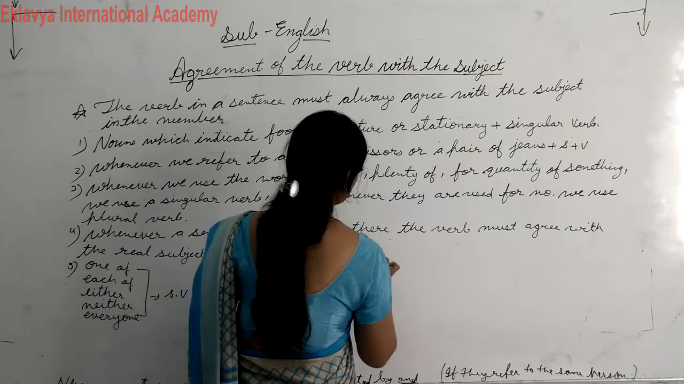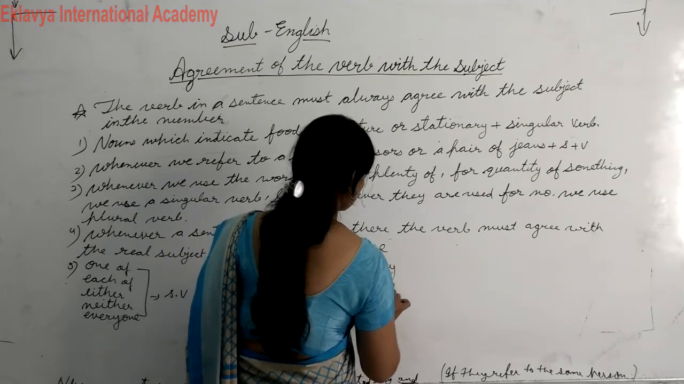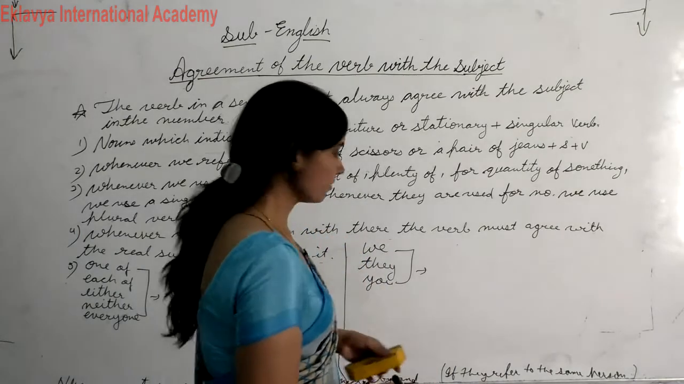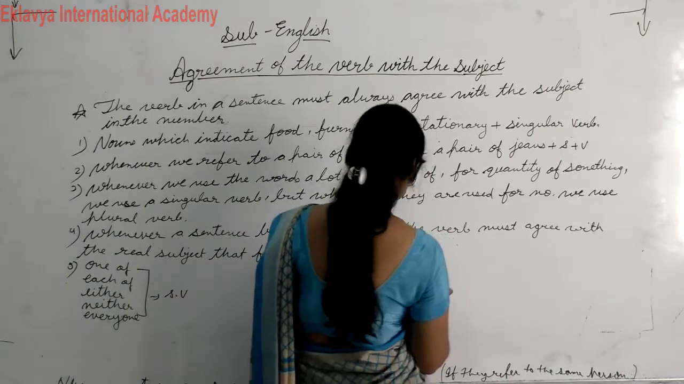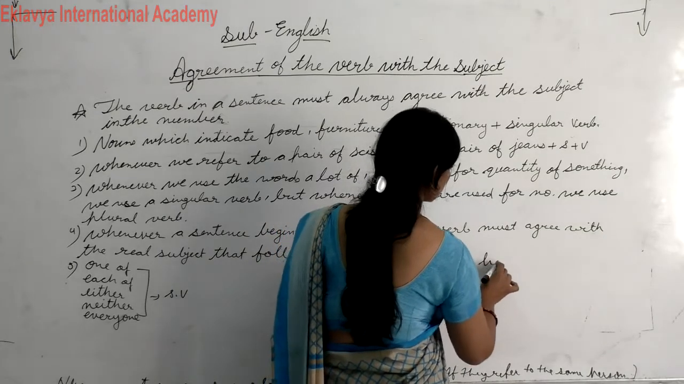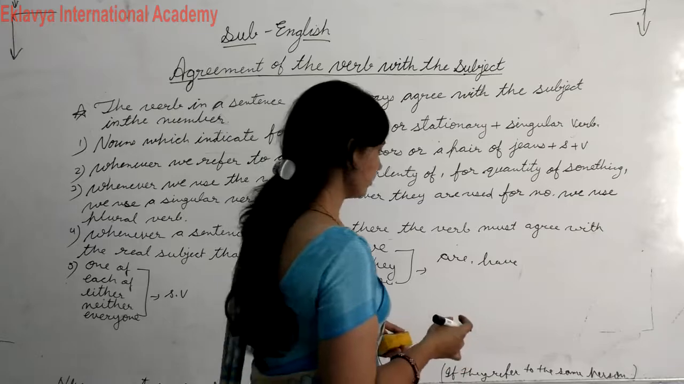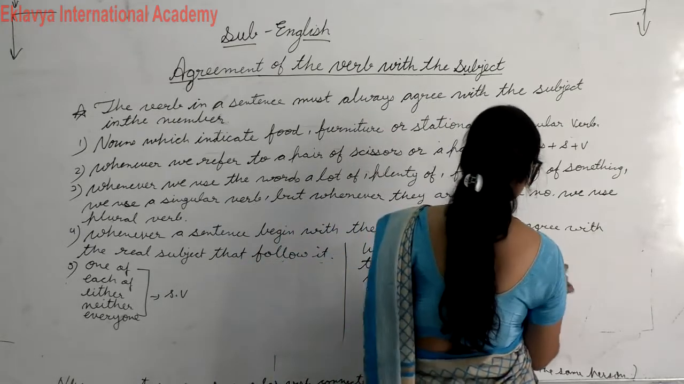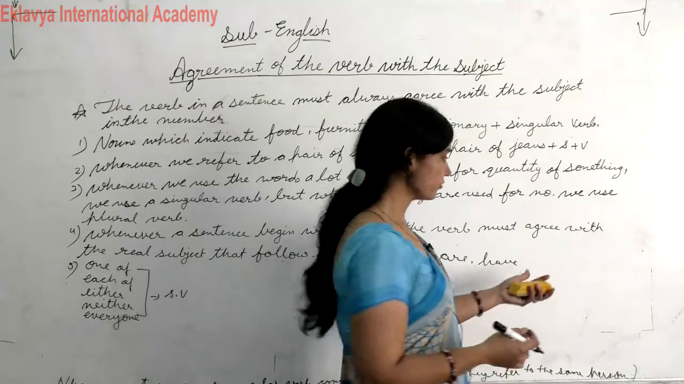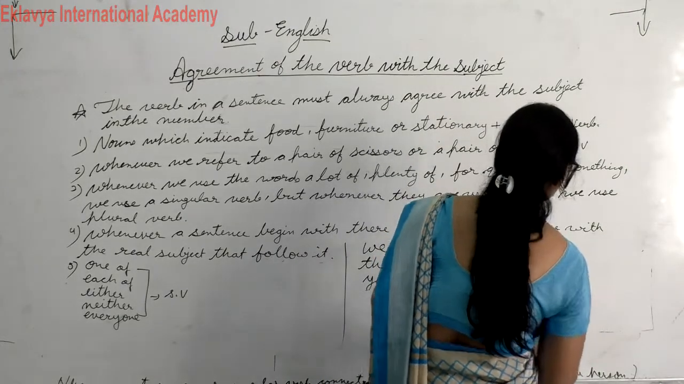Like we, they, you. These are plural subjects and they always take a plural verb. Like plural verbs, which are they? Are, have, and the main verb of the first form. In the first form, like play, play, played, played. So it's the first form, like play. You can say, so this is a plural verb.